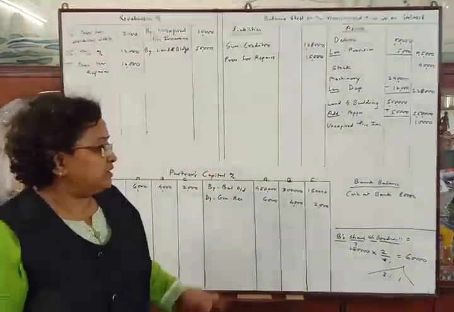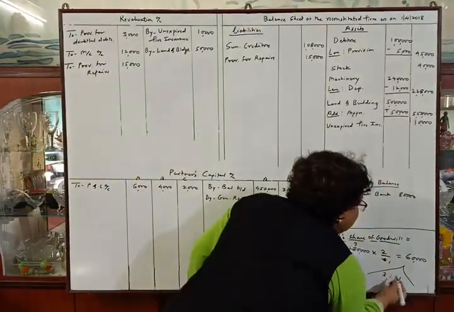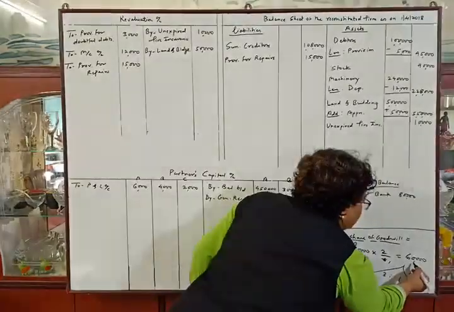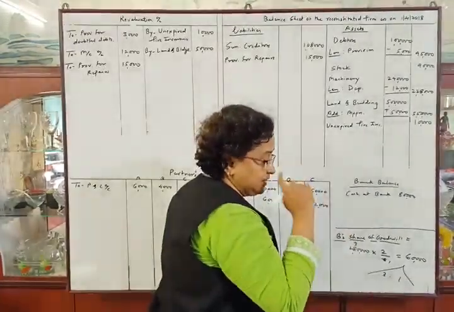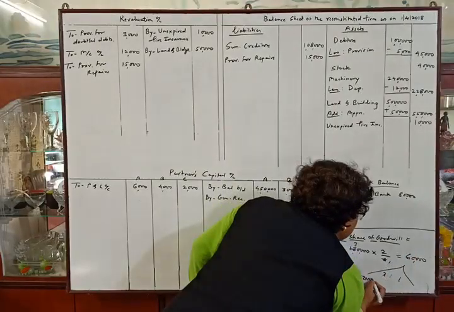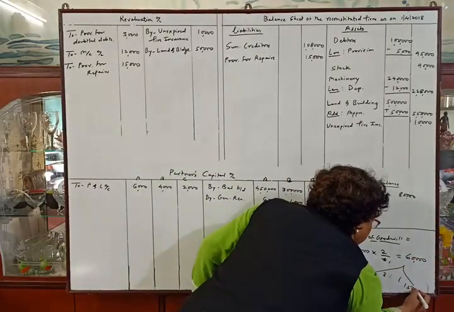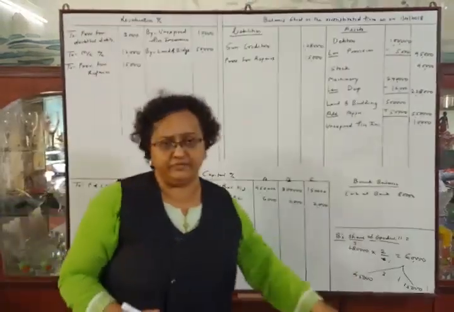Okay. So we will divide 60,000 by 3 plus 1, 4. So the division will be 15,000. 15,000 into 3 will be 45,000 and 15,000 into 1 will be 15,000. Okay. So distribution will be 45,000 and 15,000.